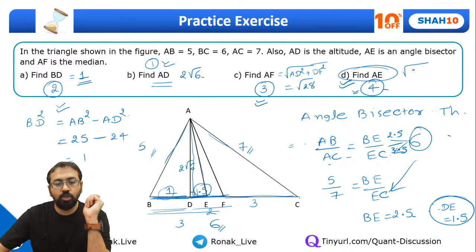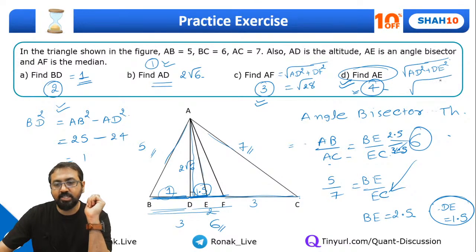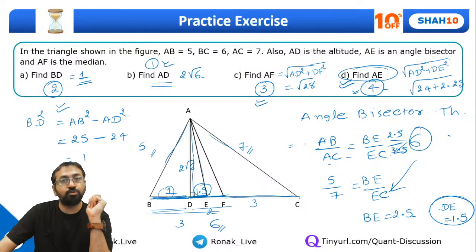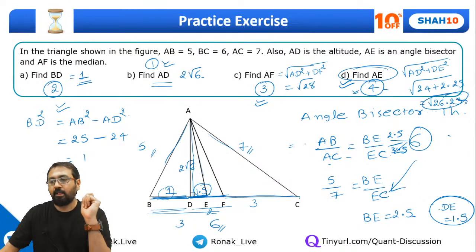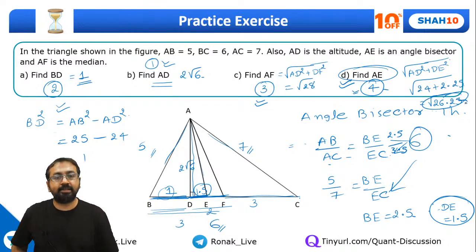AE will be equal to under root of AD square plus DE square, correct? AD square is 24. What is DE square? 1.5 squared is 2.25. So this will be under root of 26.25.